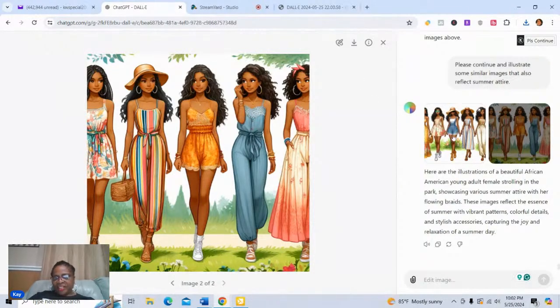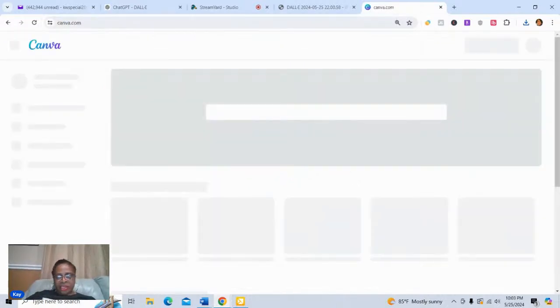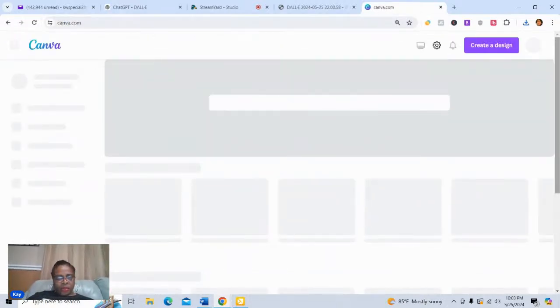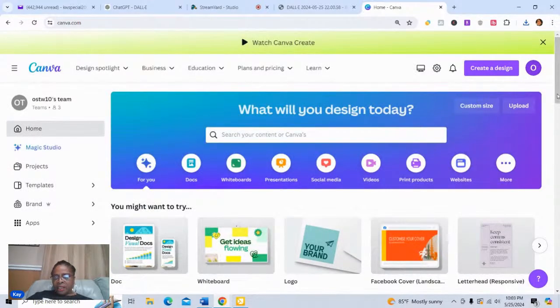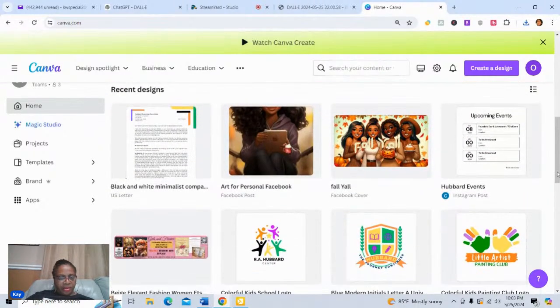See how it's running a little slow, or a lot slow, I should say. But let's see if we can get it. I'm just kind of waiting for it to catch up with me. Come on. Okay, while that's thinking, let me go ahead and go into Canva because that might take a minute. It looks like it's running really slow. So we're going to jump into Canva, and let's just kind of play around.